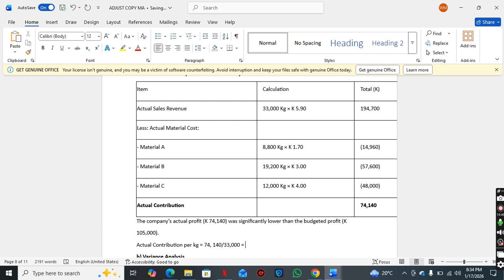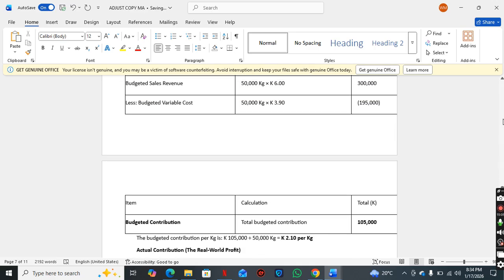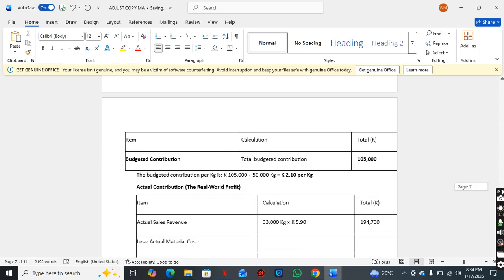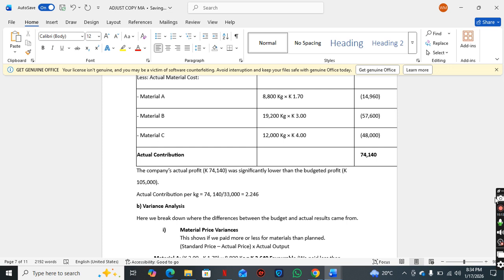So 74,140 divided by 33,000, we're going to get 2.23446. That is our actual contribution per unit. Compare it to our budgeted. Actually, our actual contribution per unit is actually better. Okay, it is actually better.